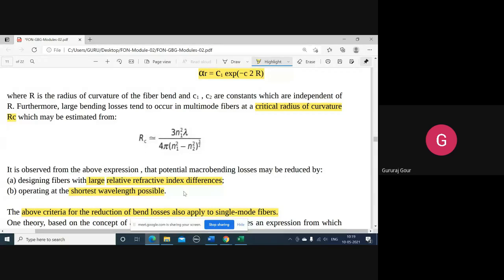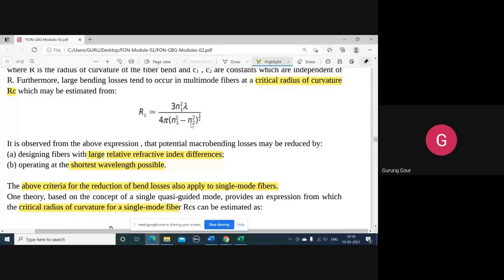Or by keeping the relative refractive index difference, that is (n1 square minus n2 square) by 2 n1 square, larger, since it appears in the denominator. When it increases, the RC value automatically reduces, or the bending effect because of fiber curvature will be reduced.